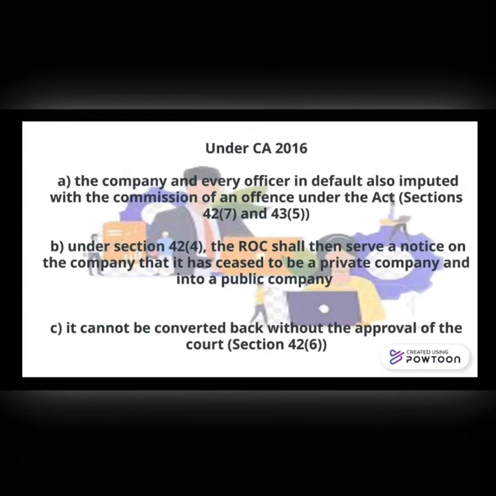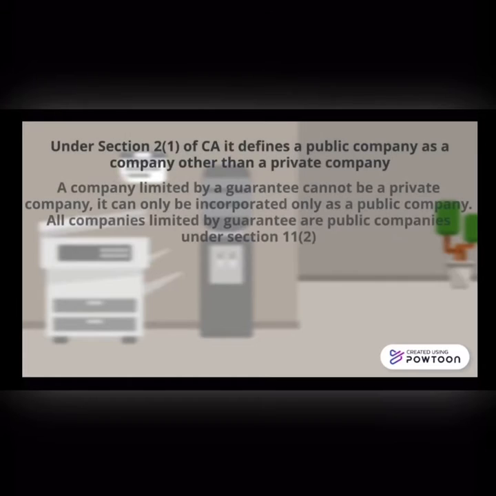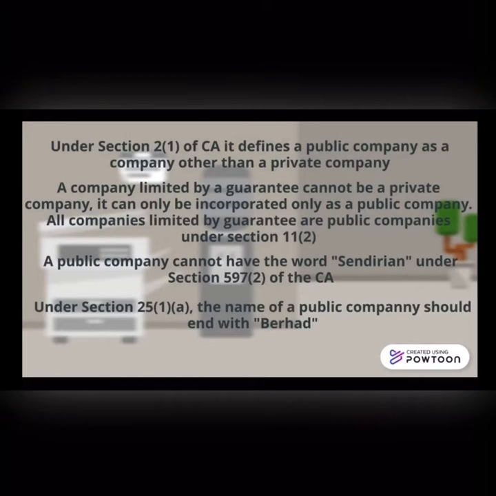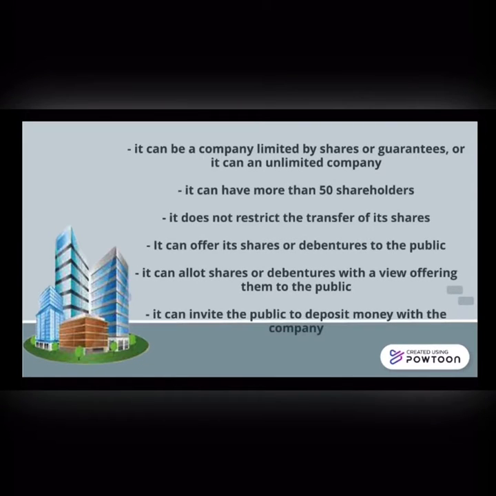The company and every officer in default is also liable for the commission of an offence under the CA. A company limited by guarantee cannot be a private company and can only be incorporated as a public company. All companies limited by guarantee are public companies under Section 11 Clause 2. It can be a company limited by shares or guarantee, or it can be an unlimited company.